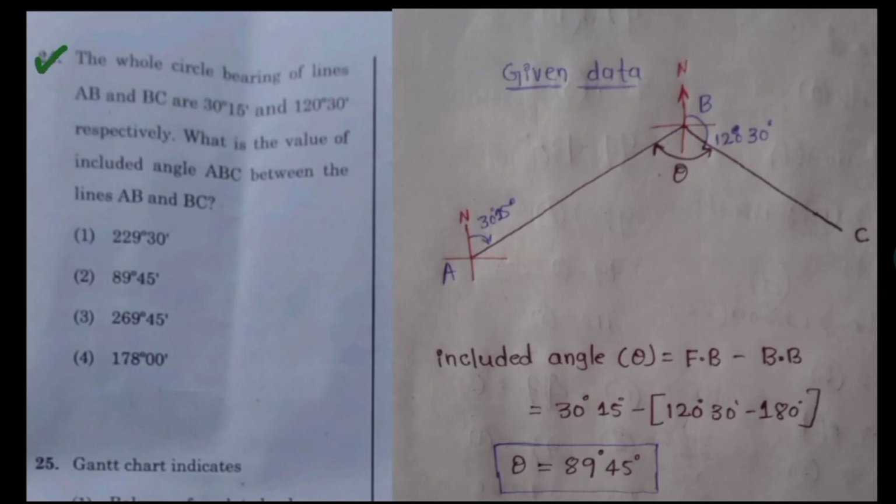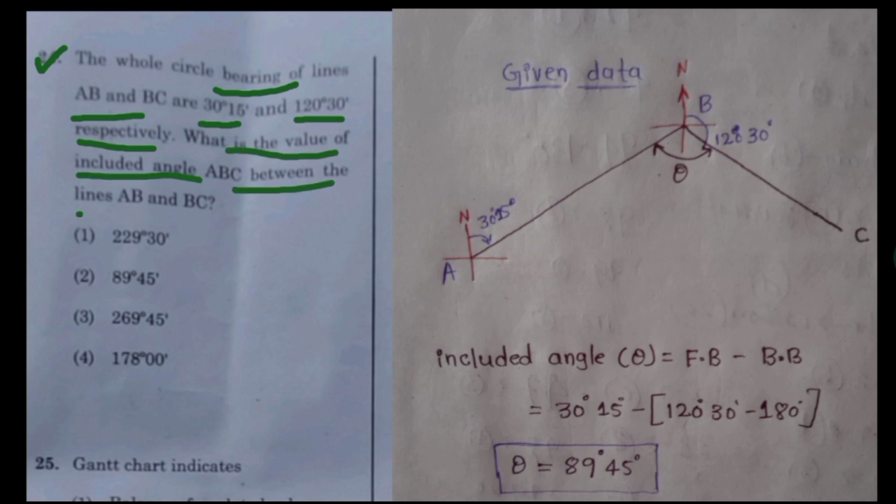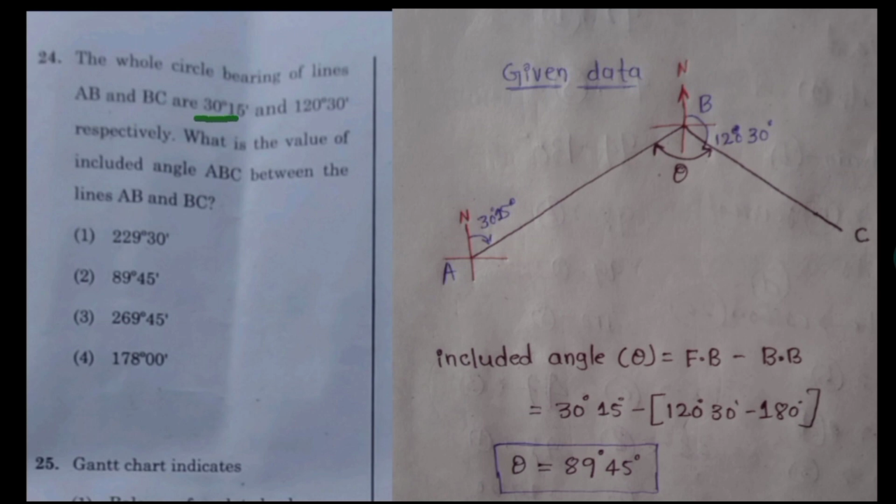Question number 24. The whole circle bearings of line AB and BC are 30 degree 15 minutes and 120 degree 30 minutes respectively. What is the value of included angle ABC between the line AB and BC? They given the whole circle bearing of line AB, 30 degree 15 minutes. So it comes under first quadrant. So draw a line with respect to 30 degree 15 minutes angle. And then they given the bearing of a second line, that is BC, 120 degree 30 minutes. So 120 degree 30 minutes comes in between 90 degree and 180 degree. So draw a line with respect to 120 degree 30 minutes.